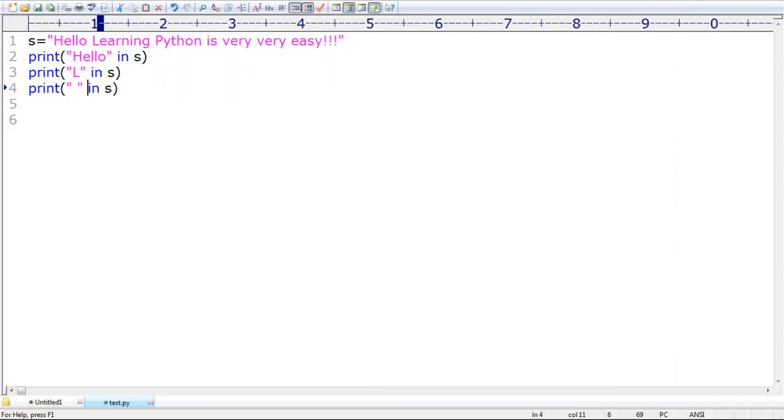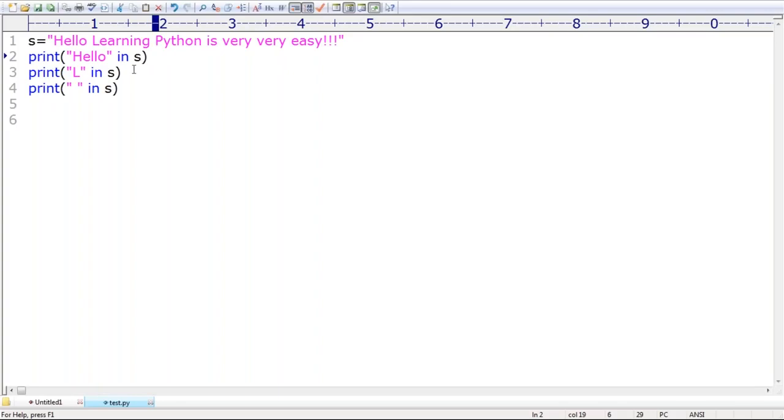Okay, that's all. This is about the in operator, right? The in operator we can use at a time for only one argument. Next, here you can use a combination of operators. If you want to check multiple things, like "hello" in s or "l" in s, the or symbol is there. Happily we are allowed to use it.